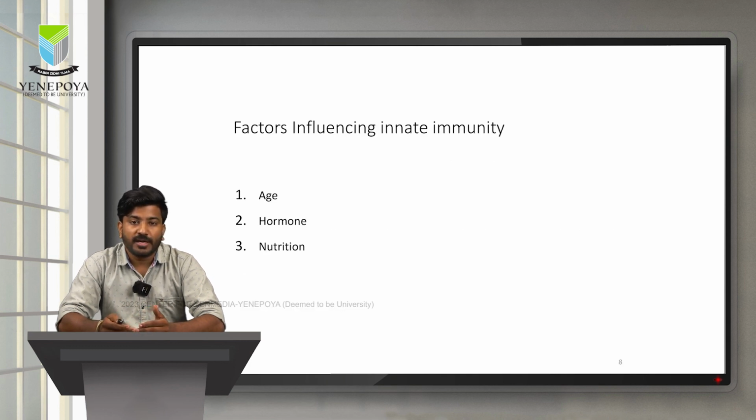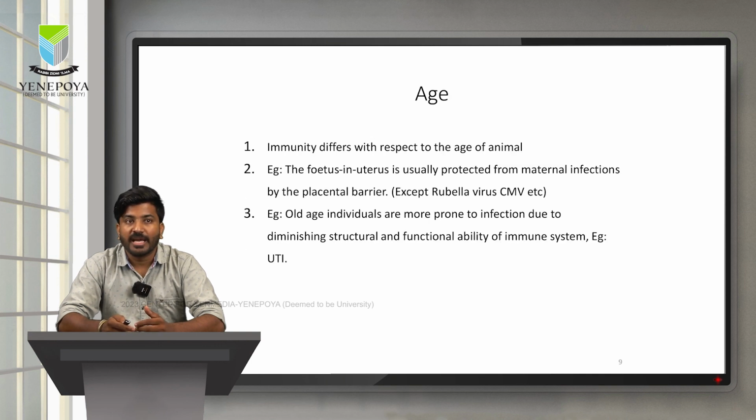Now let us look into the factors which normally influence the innate immunity. There are three main factors that have influence on the innate immunity. We have the age, hormone and nutrition. Age. As the age increases, the immune level and immune response also increase to one particular point, after which the immune system will also degrade as the age increases.